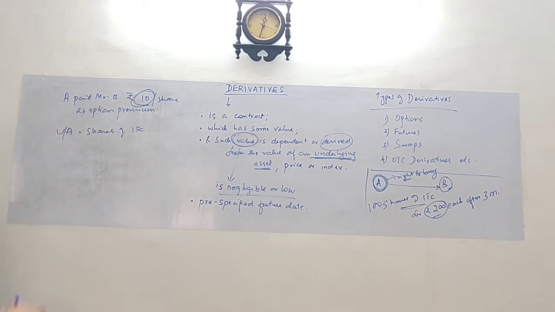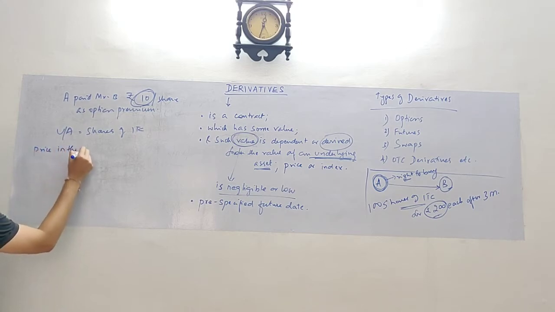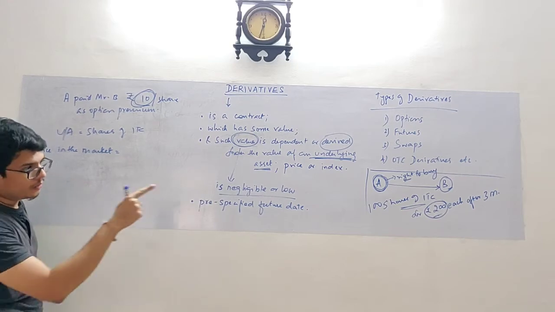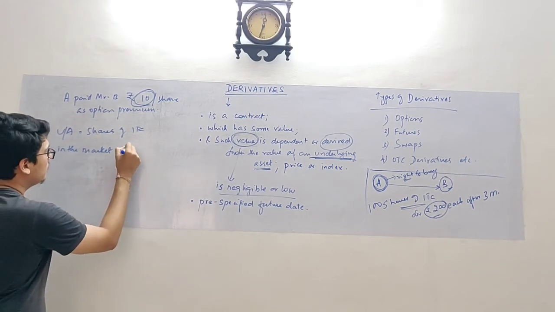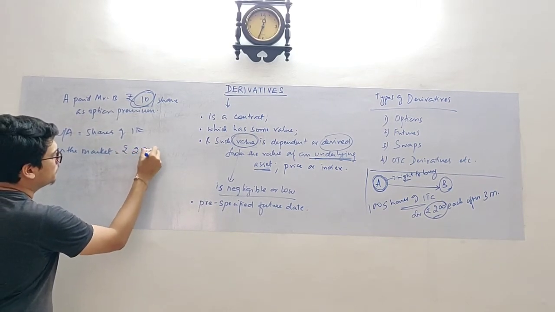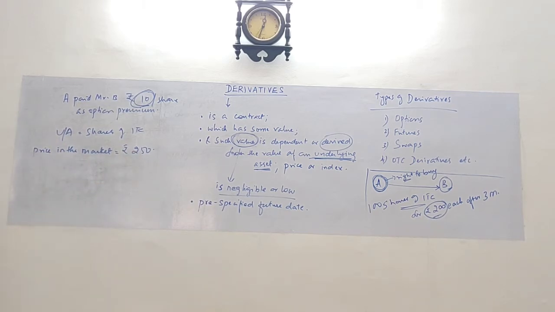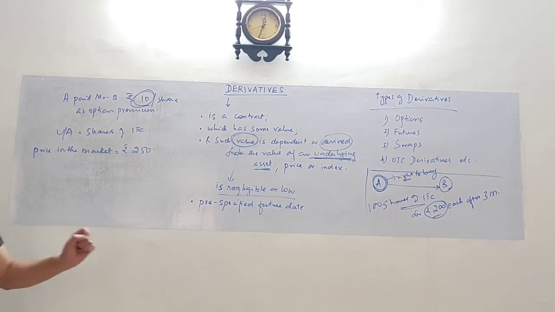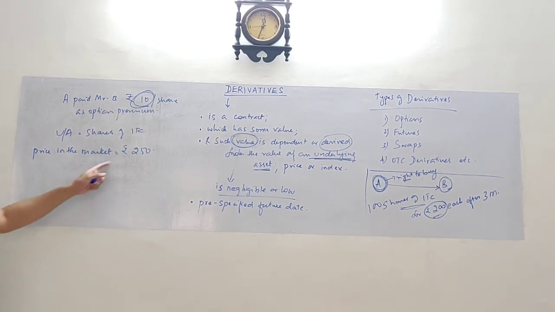So what it will do is, suppose after 3 months the price in the market of the share of ITC is rupees, say 250. Now here A has already entered into an option contract to purchase the share at 200 and the price in the market is 250.